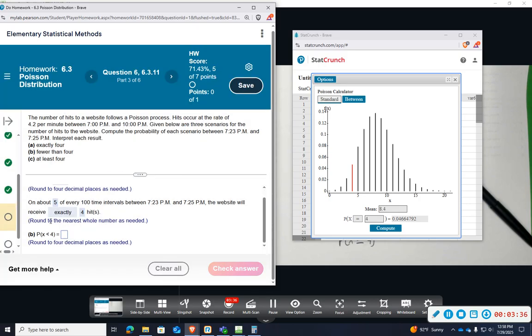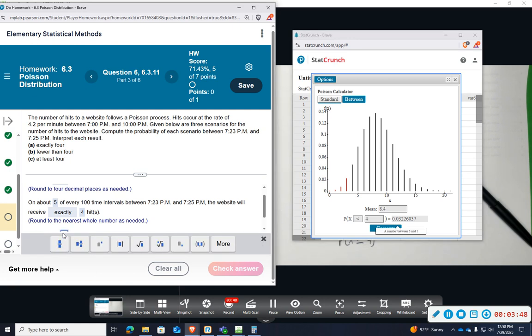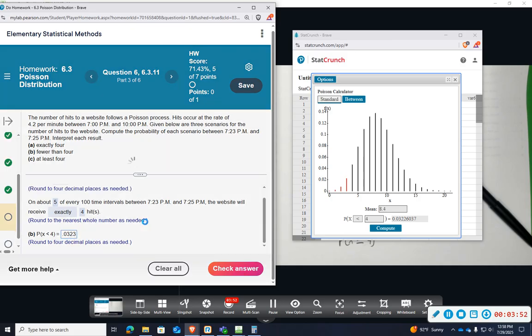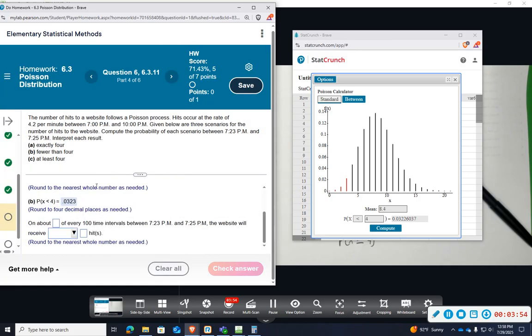All right, part B, we want to know less than 4. So I'm going to just change this to less than 4, and we get 0.0323. And then we're going to do the same thing. So this one says on about blank of every 100 intervals. So what proportion if I do this 100 times?